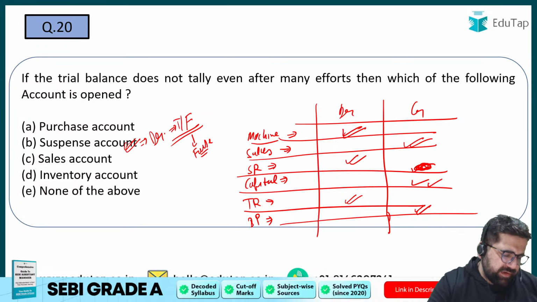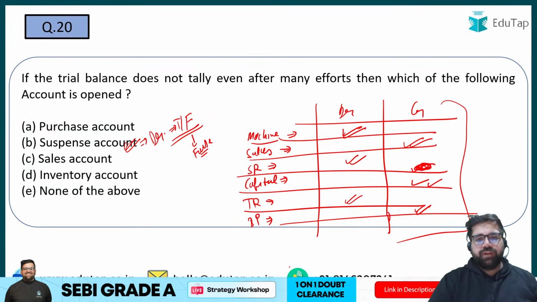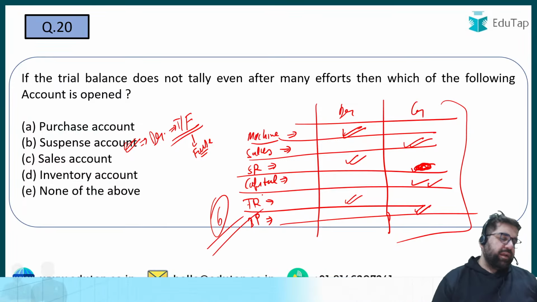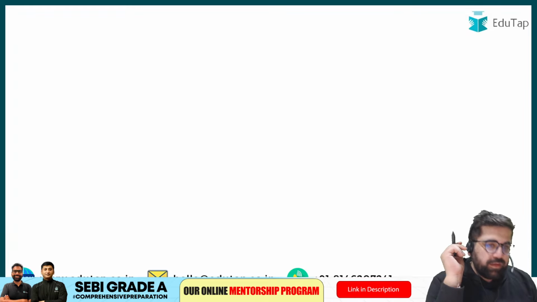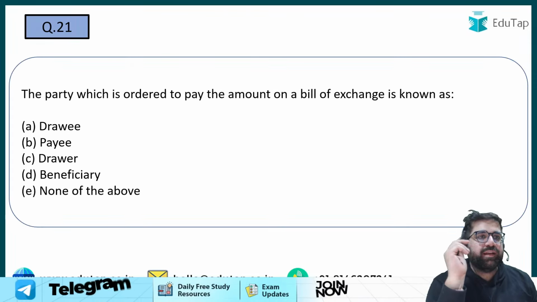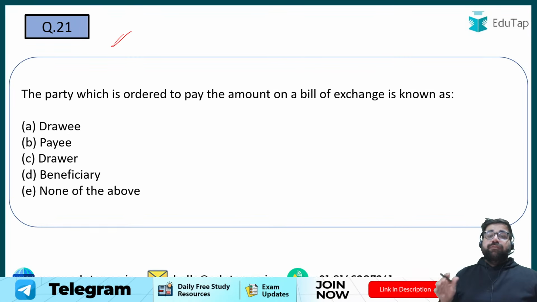Right? All of you agreed or not? Like on this question itself, we have solved 1, 2, 3, 4, 5, 6 questions additionally. And yes, you can get these questions in your exam as well. Cool. Now let's move forward to the next question, question number 21. Come on, we have to increase. We have to maintain our pace.